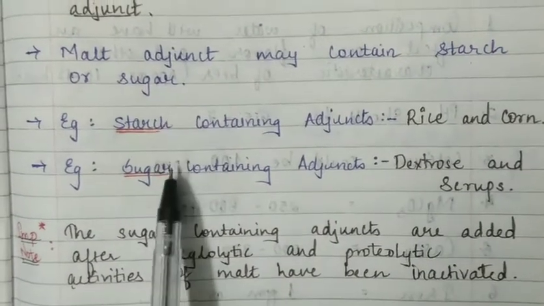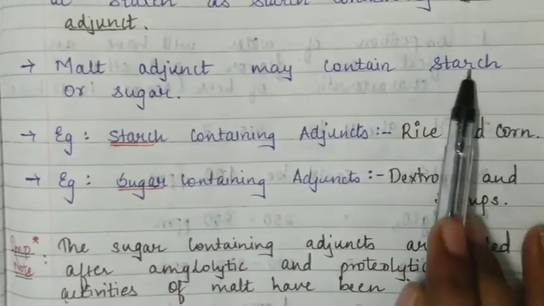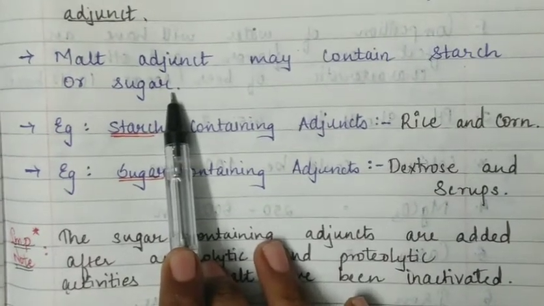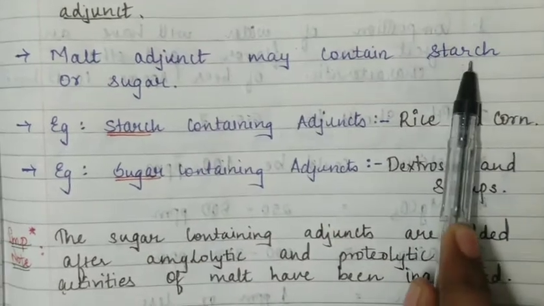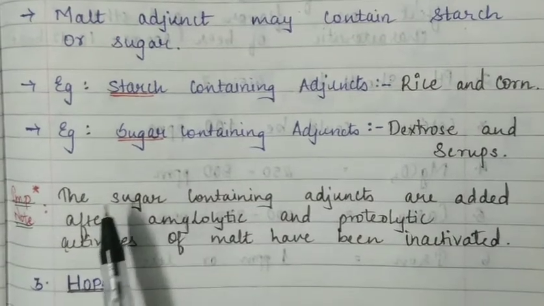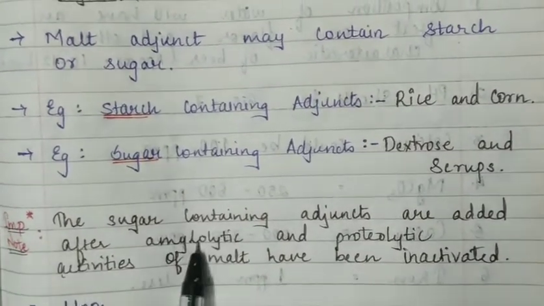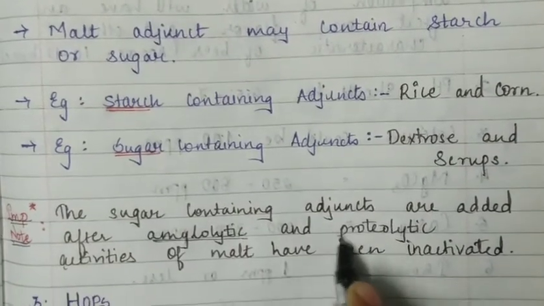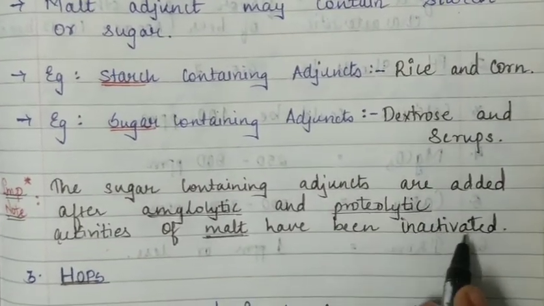Now the basic difference between starch and sugar is that starch is an oligosaccharide and sugar is a mono or disaccharide, a single unit or a double unit, whereas starch is many units of sugar. An important note here is that sugar containing agents are added after amylolytic and proteolytic activity of malt have been inactivated.